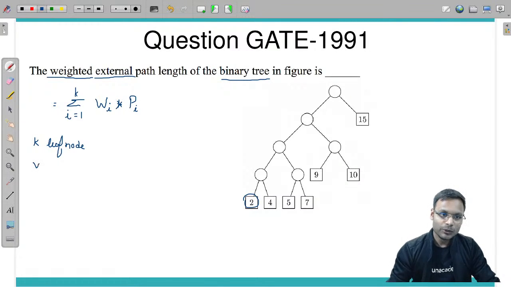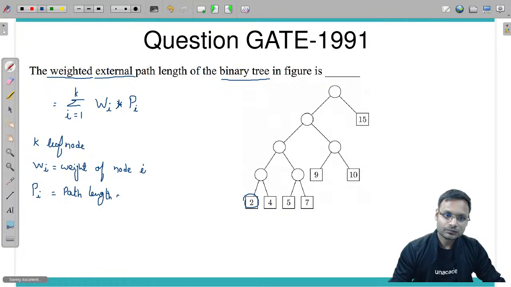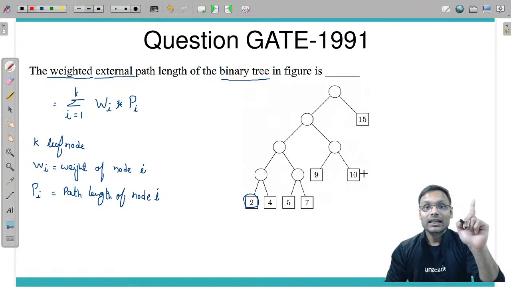So what is Wi? Wi is the weight of the node i, and Pi is the path length of node i. And this you need to do for each of the leaf nodes.